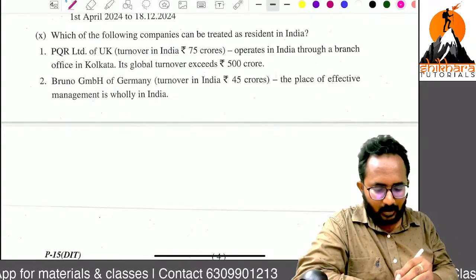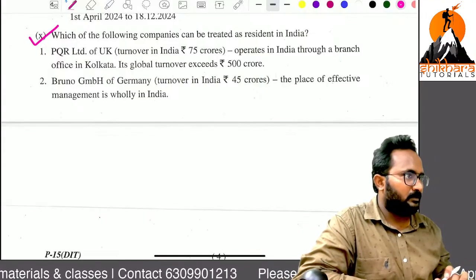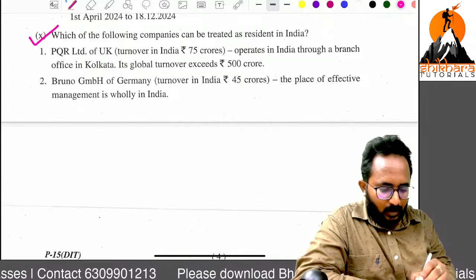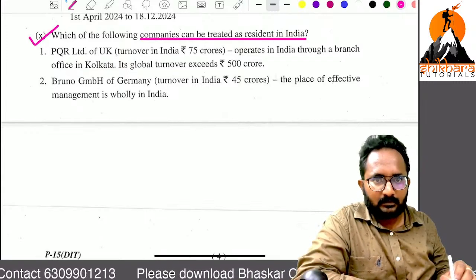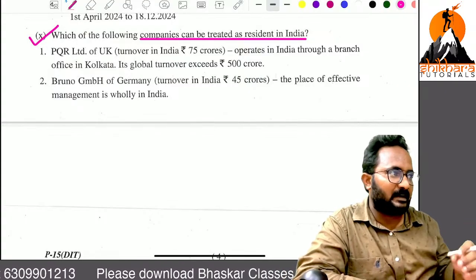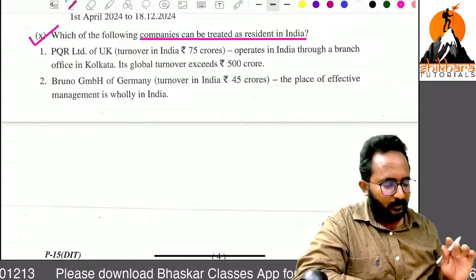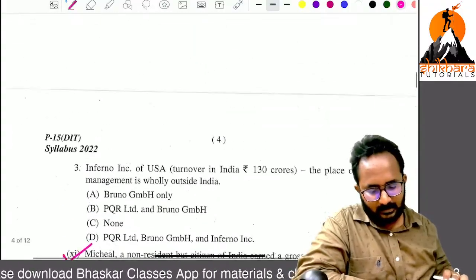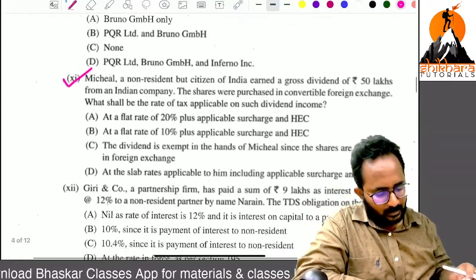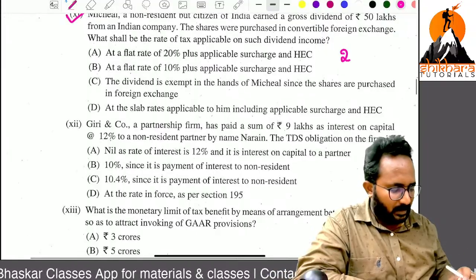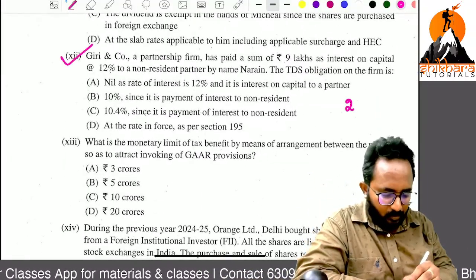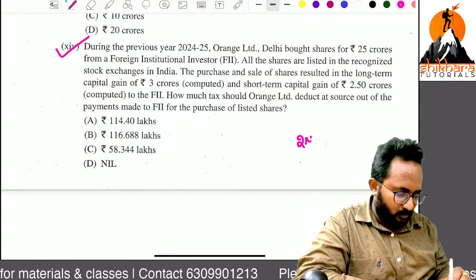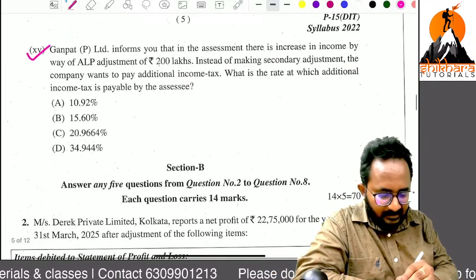This is one MCQ we got from Non-Resident Taxation. It is about residential status: following companies are treated as resident in India or not. For this we need to learn the POEM concept, place of effective management, which we will discuss. How many marks? 2. This is also Non-Resident Taxation, 2 marks. This is also international taxation, 2 marks, and this is a Transfer Pricing chapter question, 2 marks.